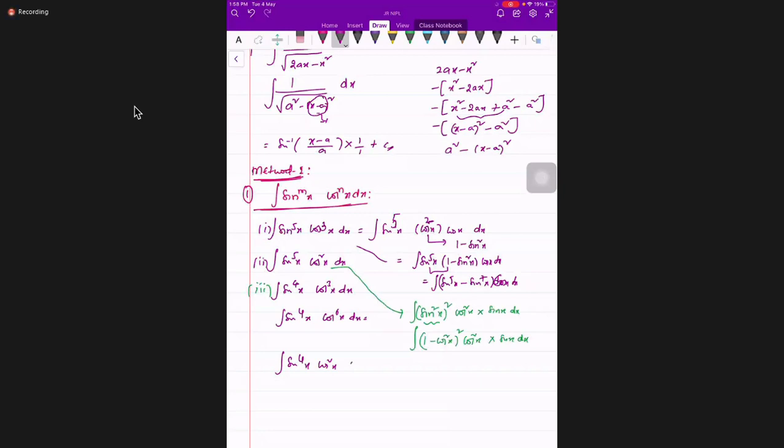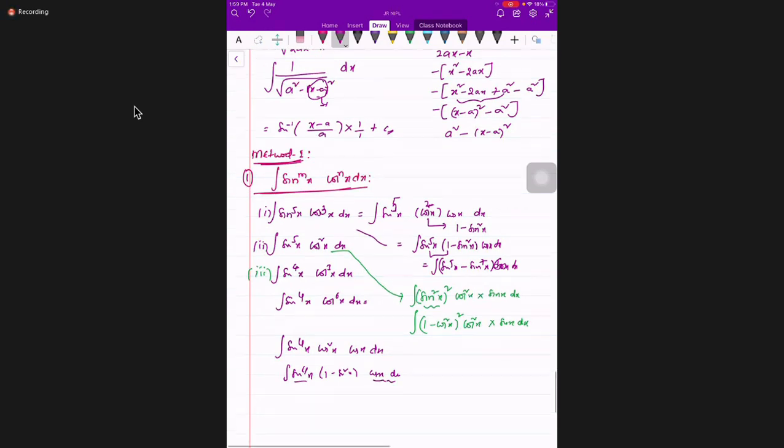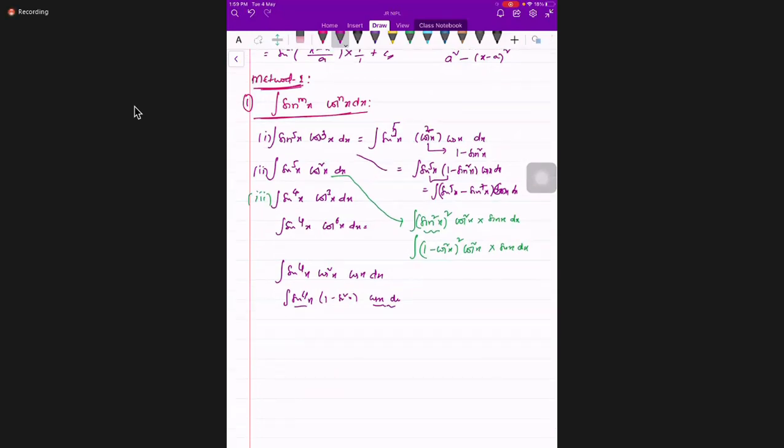Then we could write cos square as 1 minus sine square. Then we take sin x as t, and we'll get this part as dt. So this is method 1, students. I hope all of you are clear.